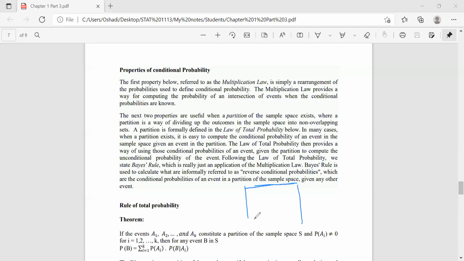So if we take the sample space and denote it using a Venn diagram, if this is the sample space S, and the partitions of the sample space exist, they should be non-overlapping, right? In those conditions, we use the law of total probability, and the reverse condition, the Bayes rule. So it is also called the reverse conditional probabilities, right?